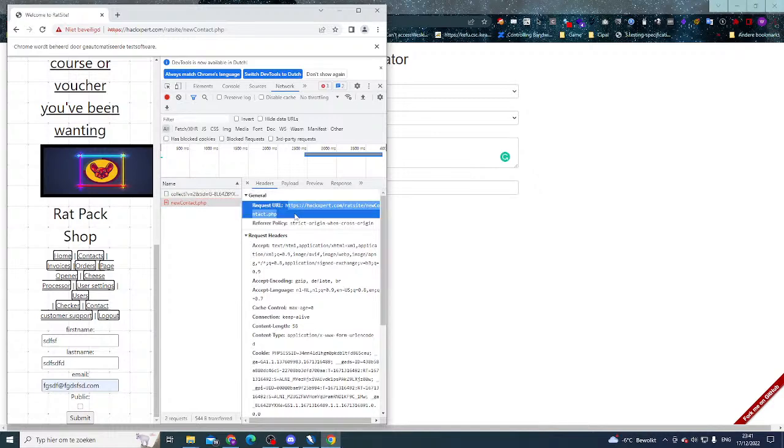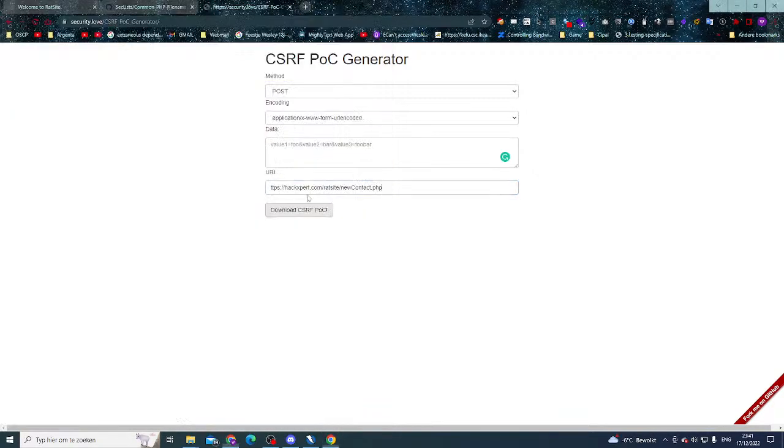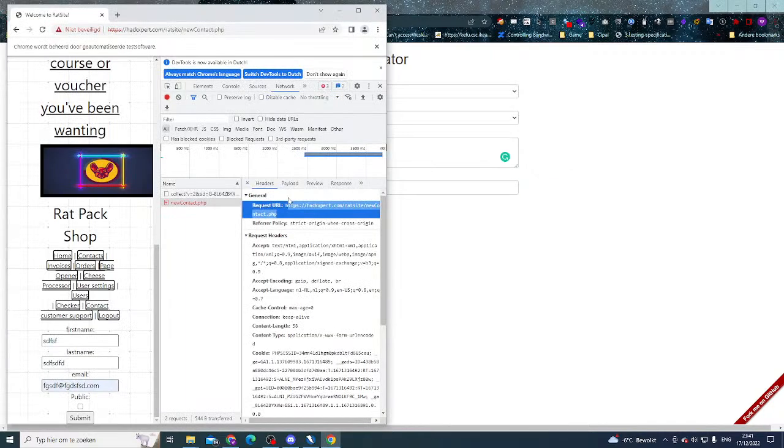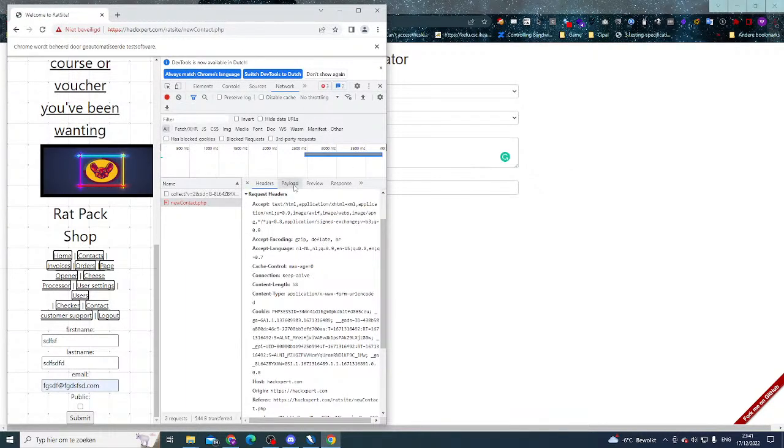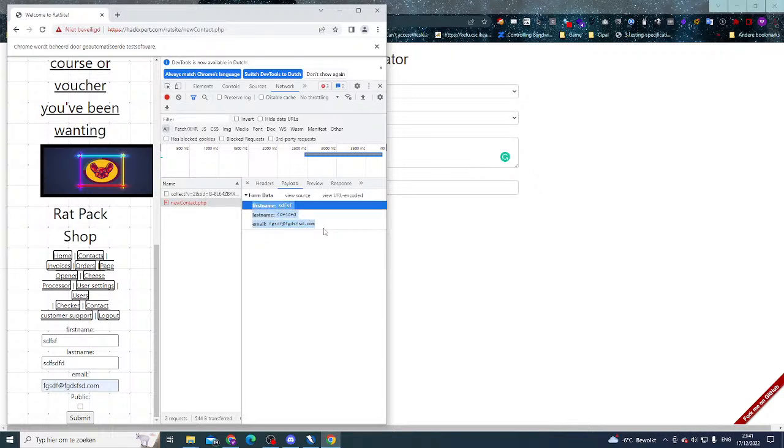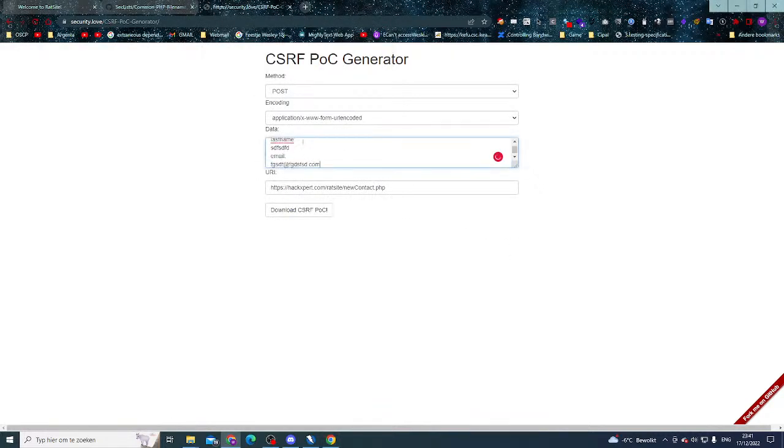So we have the request URL. We can just put it in here. Ooh, I forgot my H, I see. And then we can look at the payload itself. Copy this over. As you can have already seen, that payload is a little bit different. That is because it uses the equal sign. It doesn't use any space, any enters. The parameters are merged together with your ampersand sign. So, of course, there we go. Email equals. And then we have our last name that we also include in here, of course.